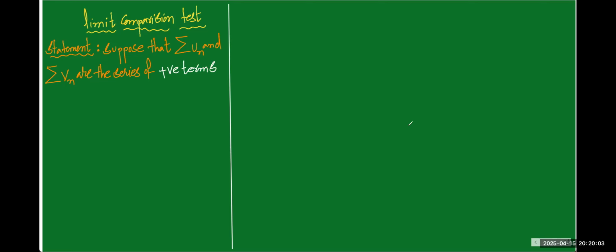Negative terms we are not considering; that will be done later on. The series of positive terms such that limit n tends to infinity un by vn is equal to a finite value.